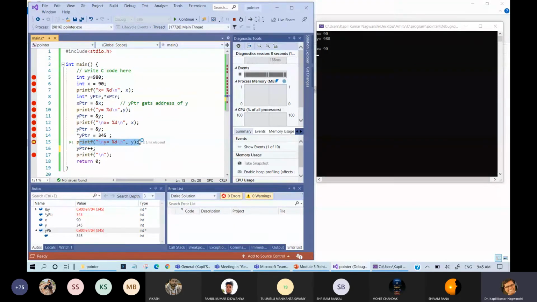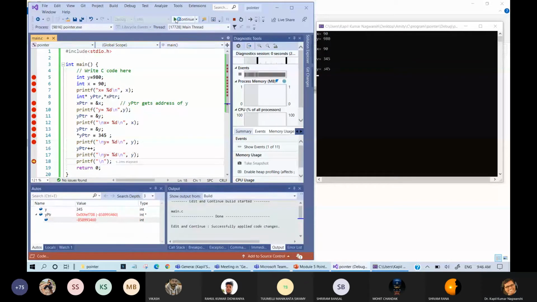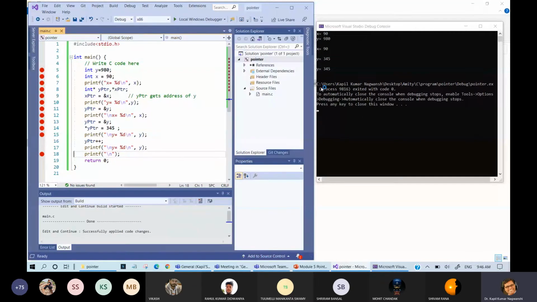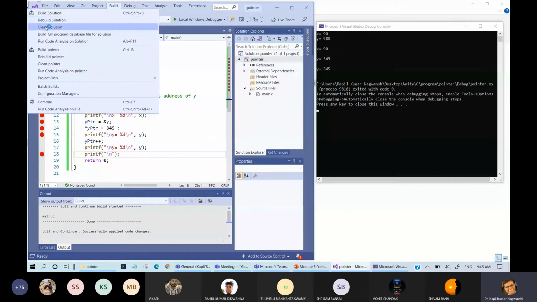And then once again printing the value of Y. So now you can see that these are the values of Y, and no change has been observed at YPTR plus plus, but let us now once again run because we have added one more line.